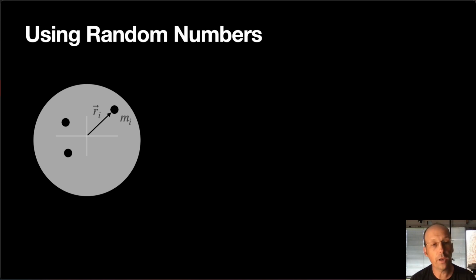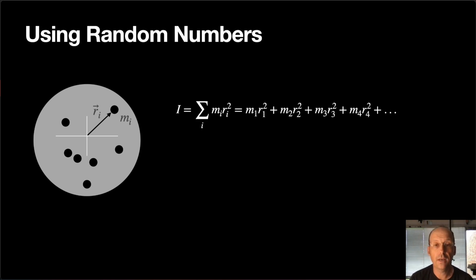So here's another point. I just randomly picked those, they aren't real random. And then the moment of inertia would just be the sum of m r squared for each of those points. But you have to be careful, right? The mass of each of those points is the total mass of the disk divided by the number of points that you have. And that would be important. But they'd all have random points, and that'd be fine. And this can work fine.